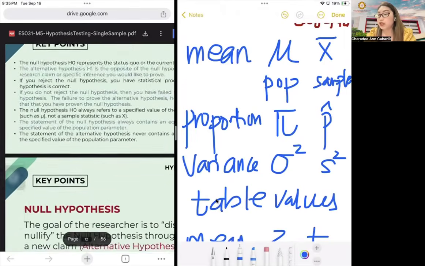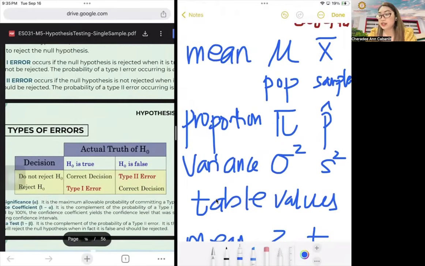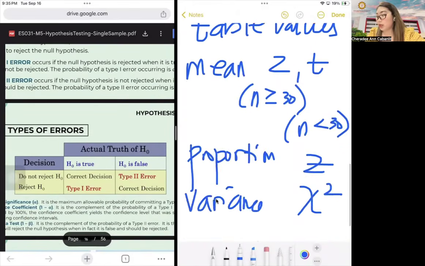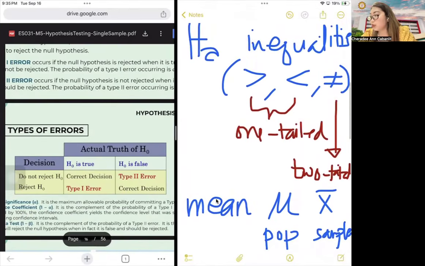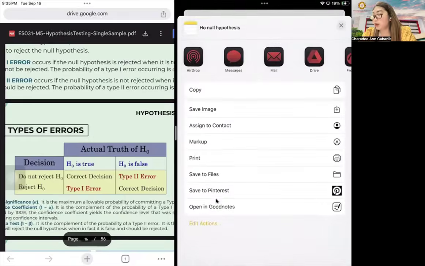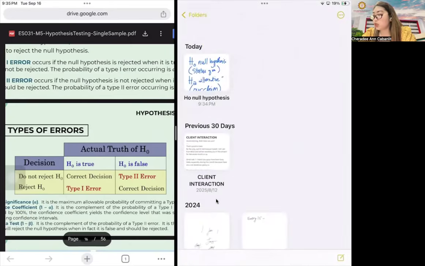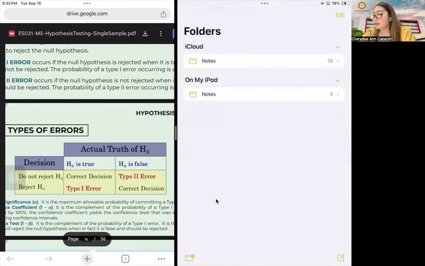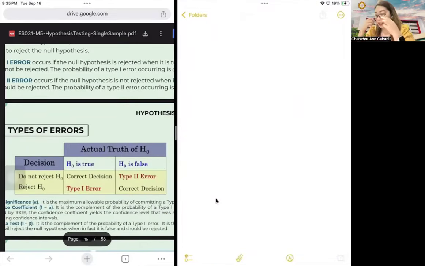All right, now let's focus on this one. There are two types of errors, the type 1 error and the type 2 error. These are the notes we need to remember, so I'm going to save that as an image and create a new one, so we are not bombarded with notes.